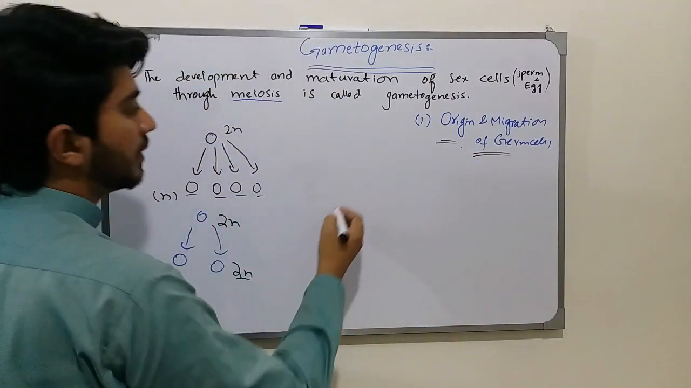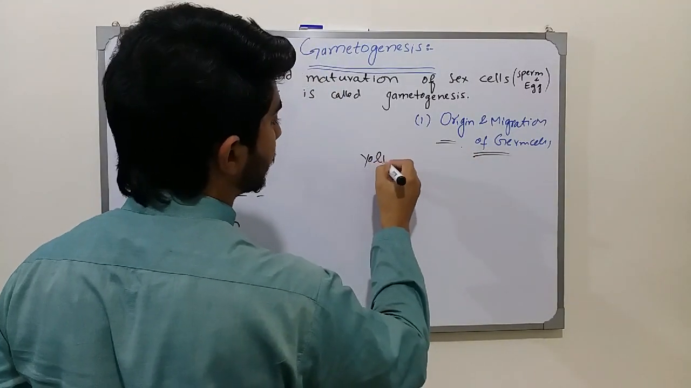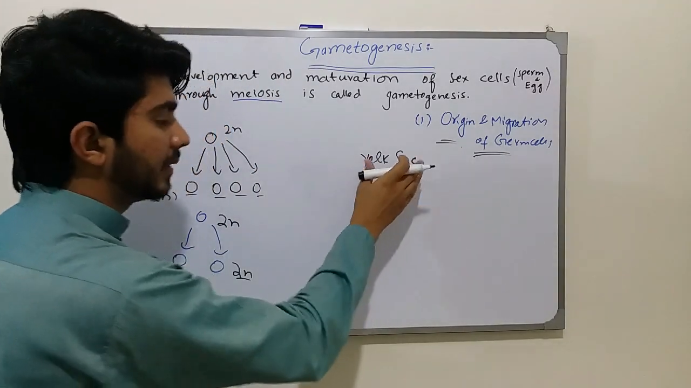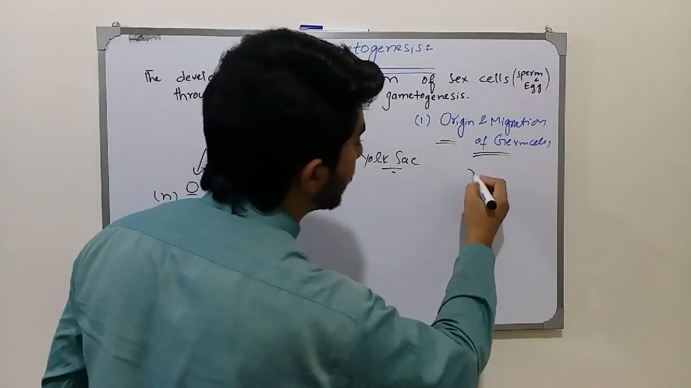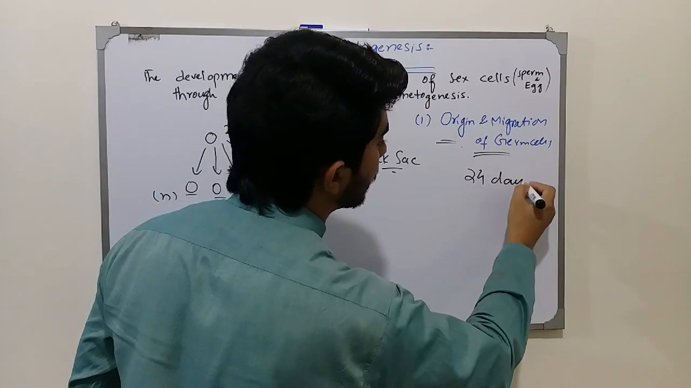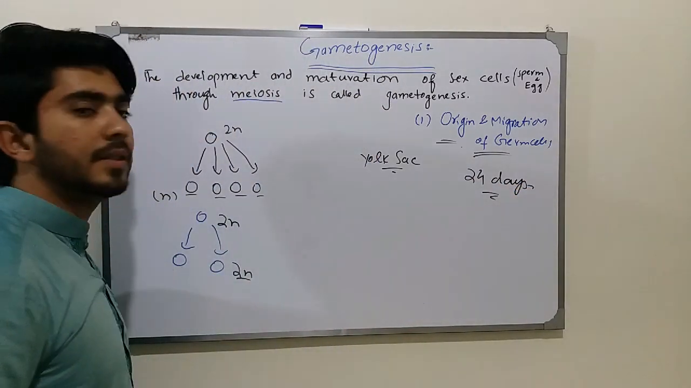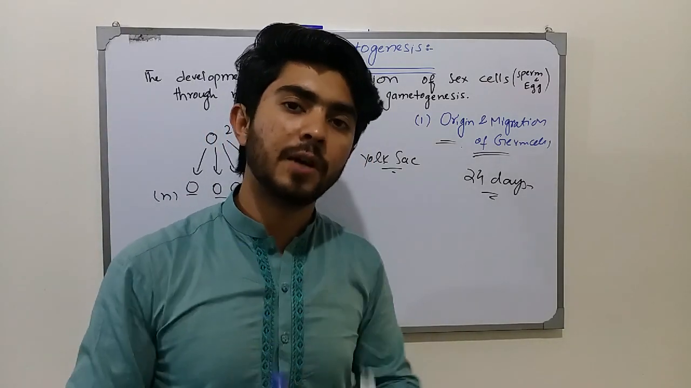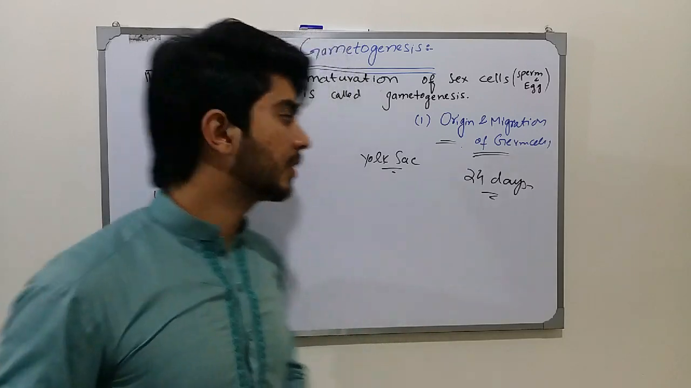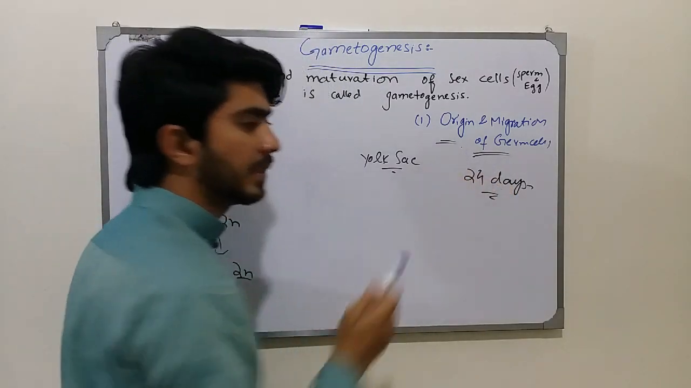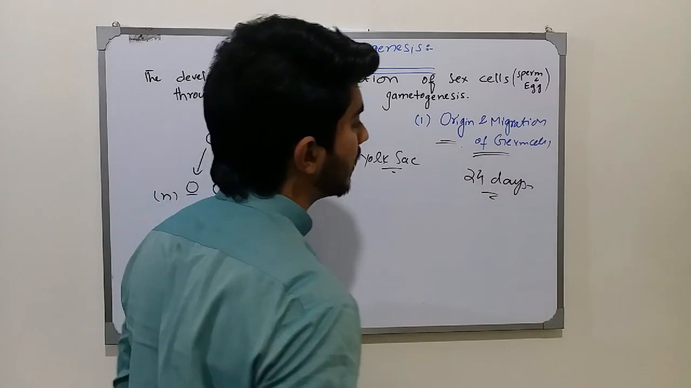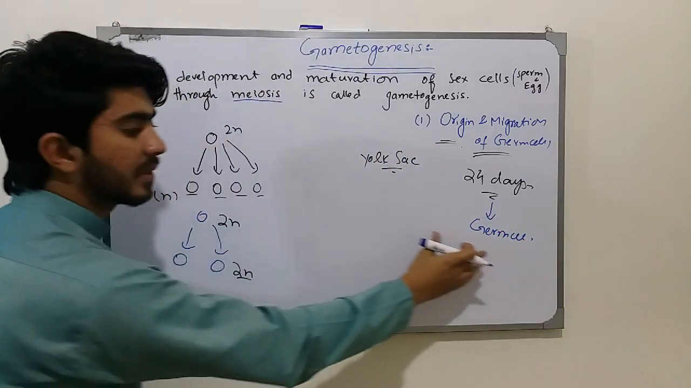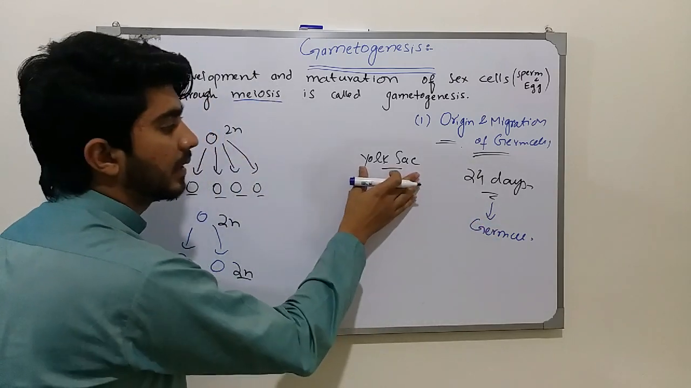These are actually originated at the yolk sac. The yolk sac is where they are present after 24 days of fertilization. Fertilization is a process in which the sperms and the eggs meet, fuse, and form the zygote. Whenever the zygote is formed, then after a 24-day gap, the germ cells are produced, and they are present at the yolk sac.